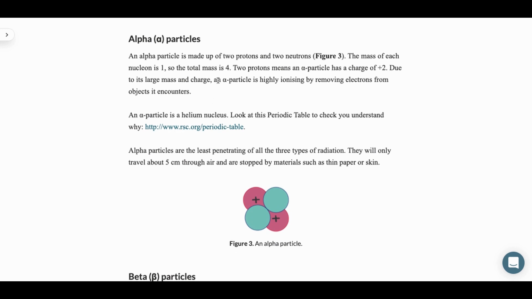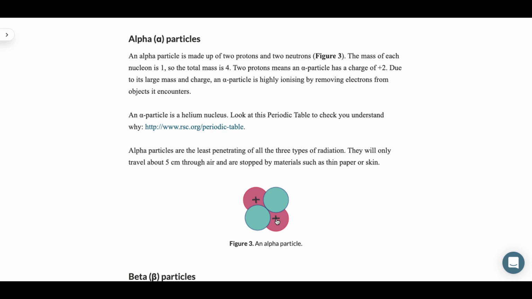So alpha particles are made up of 2 protons and 2 neutrons, as you can see here. And protons are the positively charged particles, while neutrons are not charged at all, so they have no charge. The mass of each nucleon is 1, so each of these particles is 1. And so if there are 4 particles, the total mass is 4. 2 protons means an alpha particle has a charge of +2 here. You can see that there's 2 positive particles.